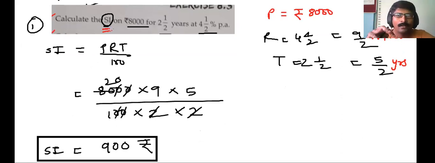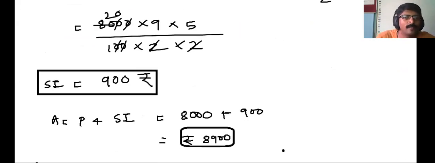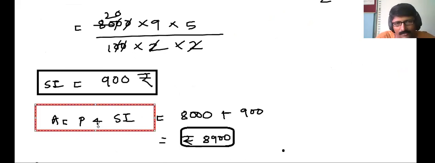But students, I'm just going one step ahead and I'm rewriting how to calculate the amount. So how to calculate the amount? Okay, so I'm writing calculate the simple interest and amount. This is like adding to the question. Okay, so how to calculate the amount? So look at this. To calculate the amount, we need this formula, principal plus SI. We need this formula as principal plus SI.